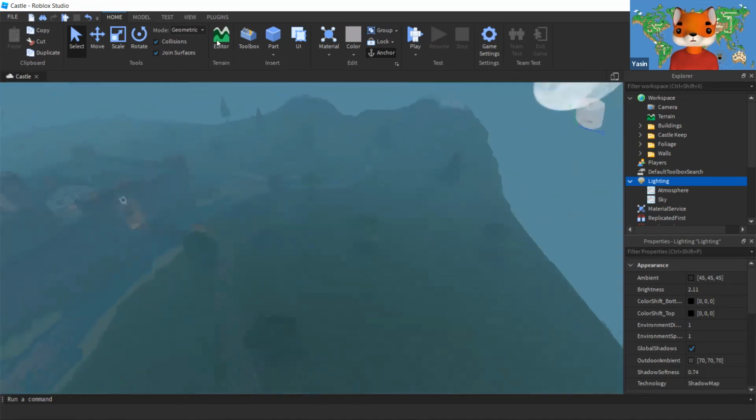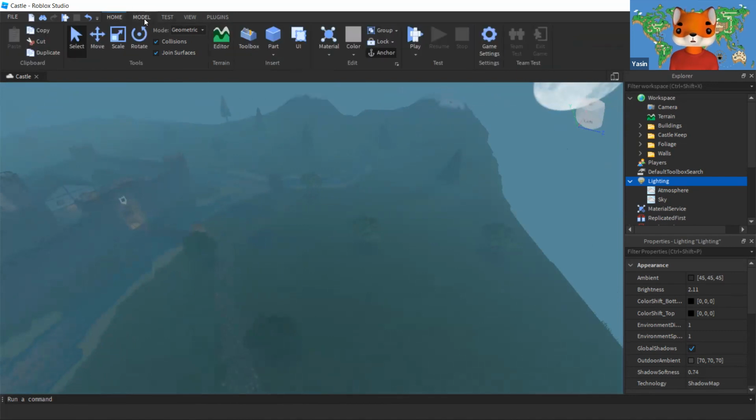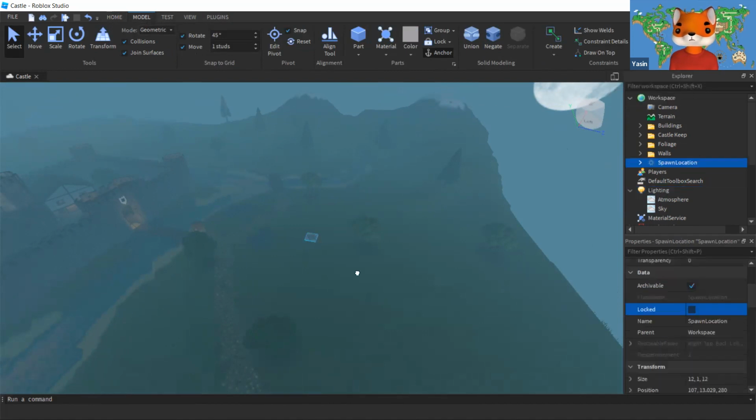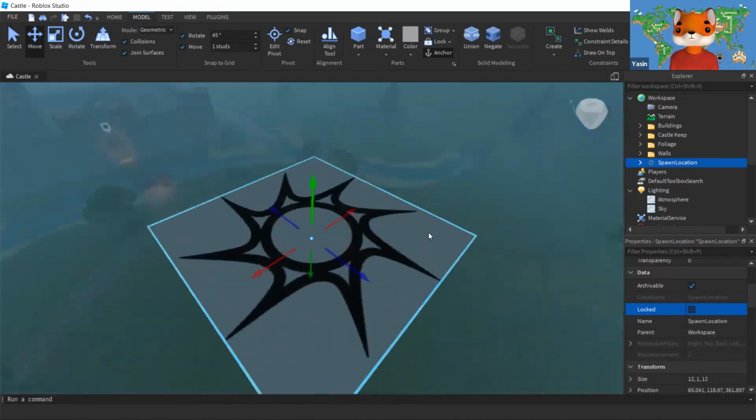Now I'm going to add the starting step. Since you like Obby, based on your suggestion, I'm going to get the spawn location of my character by clicking on model, going right. There is an option called spawn, and clicking on that, we get the spawn location over here. Here is where your player is going to get started from. So I'm just going to jump over there, and there we go. We got the spawn location.